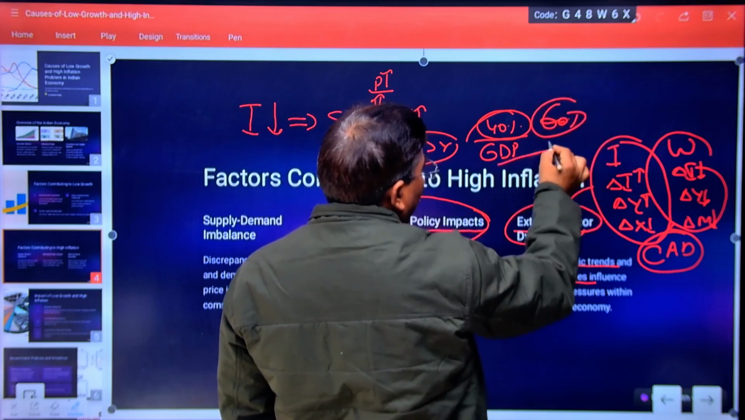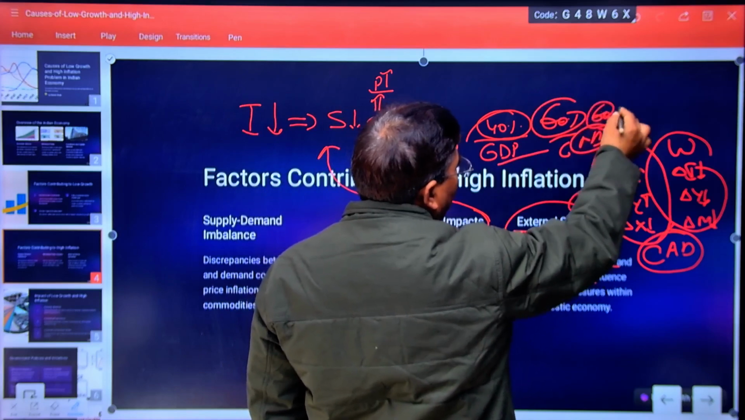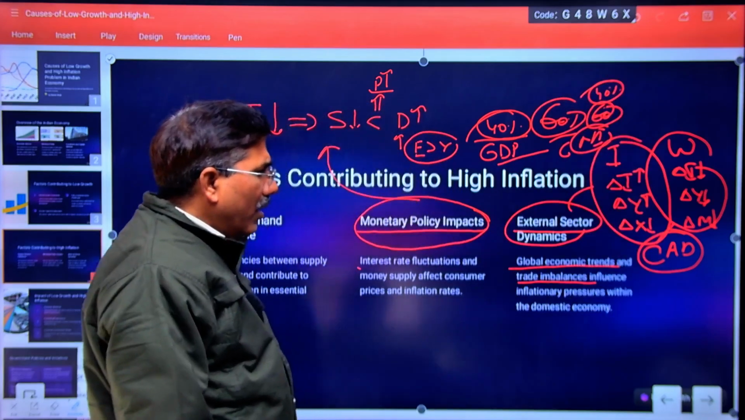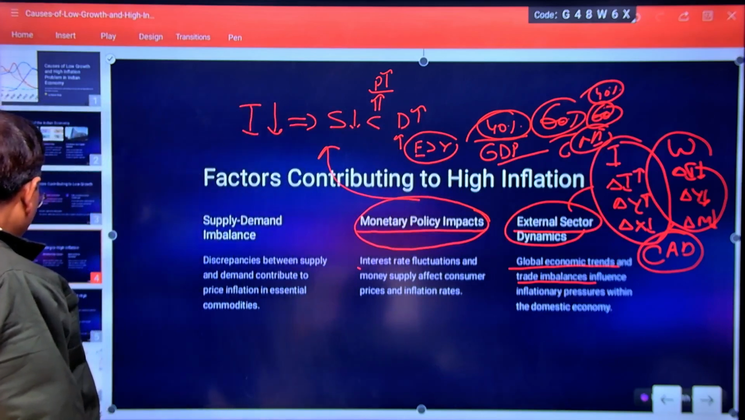If we think about national income, 60% is contributed by domestic factors, and 40% is contributed by external trade. That is also a factor for that kind of problem in our economy.